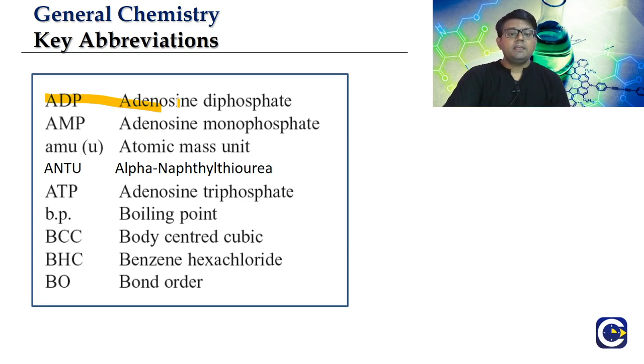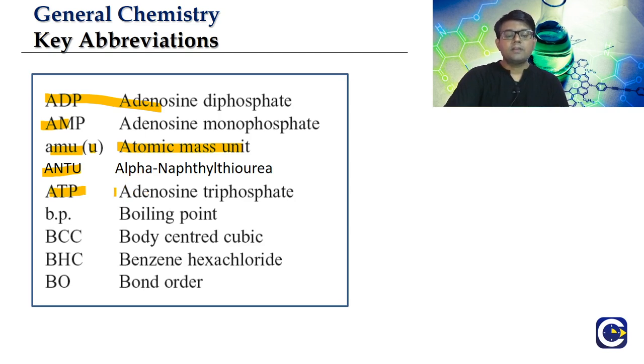ADP is the abbreviation for adenosine diphosphate. AMP is the abbreviation for adenosine monophosphate. Then AMU, which is used as a unit of mass at the atomic level. The full form of AMU is atomic mass unit, and if you use the symbol u, it's also called the unified mass. Then we have ANTU. ANTU stands for alpha naphthyl thiourea.